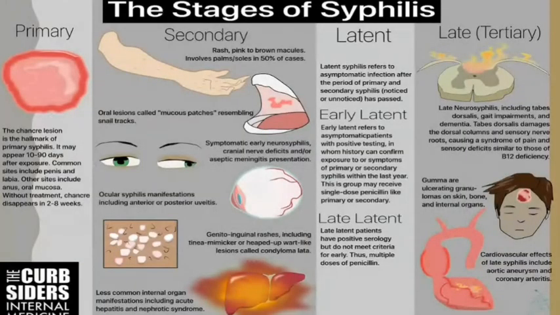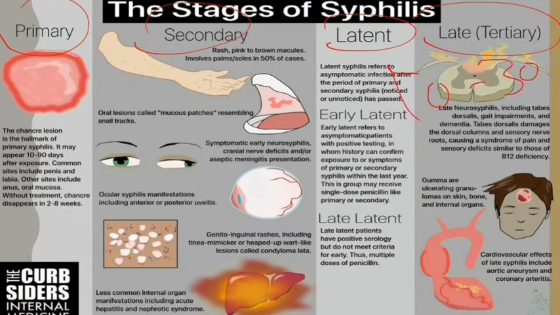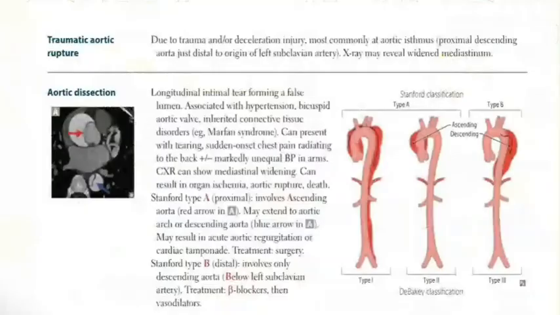Here are the stages of syphilis. You have primary, secondary, latent, and tertiary. We say that tertiary syphilis happens after 10 to 30 years of the primary infection. And of course, it could lead to, as we say, thoracic aneurysm. It's one of the complications.